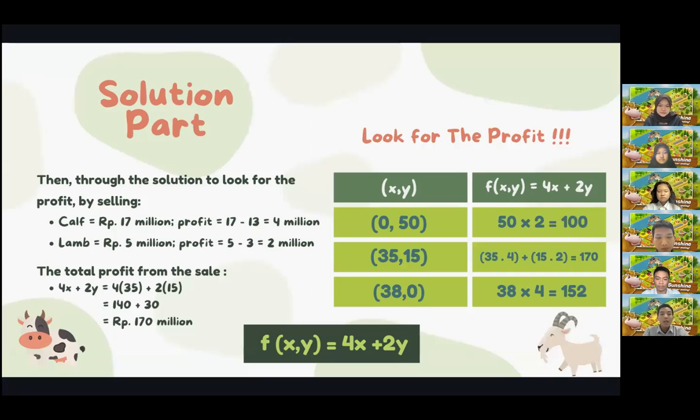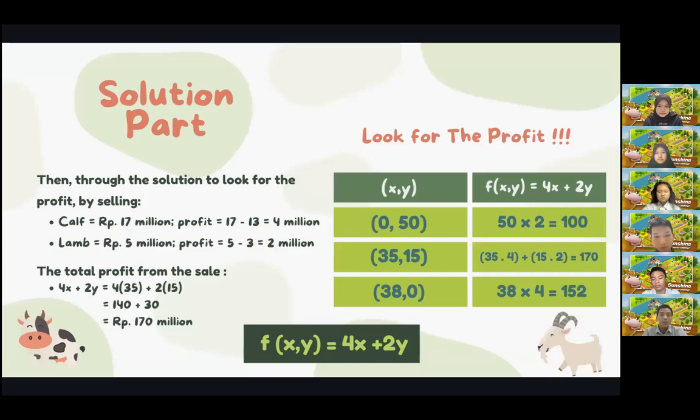Before that, we have a constraint with f(x, y) = 4x + 2y. The first point is obtained when the number of calves, x, equals 0, while the number of lambs, y, equals 50. So we substitute: 4 times 0 plus 2 times 50 equals 100 million rupiah.